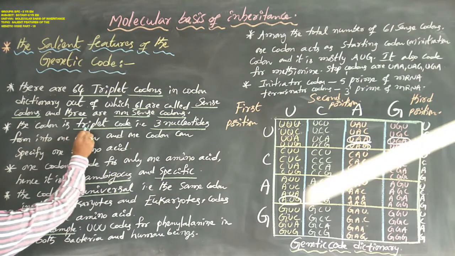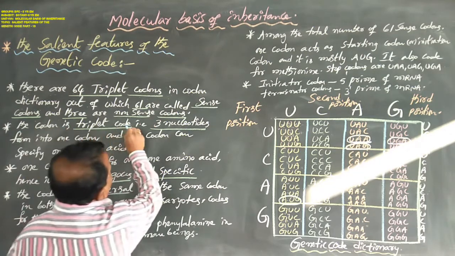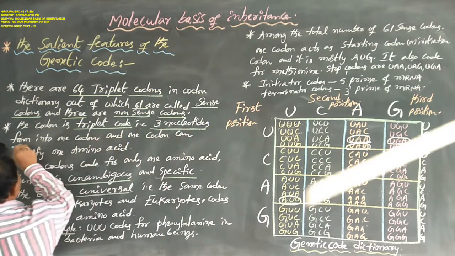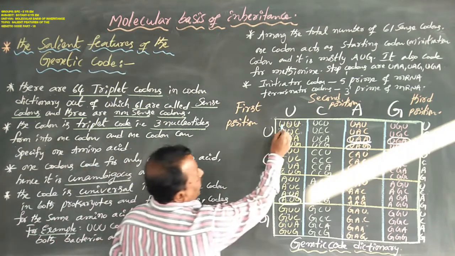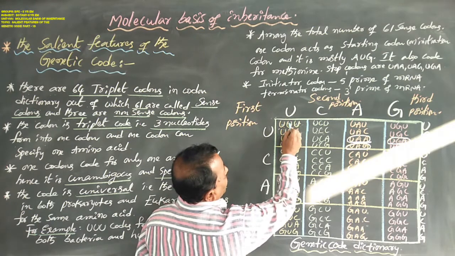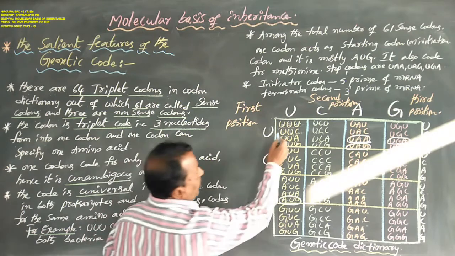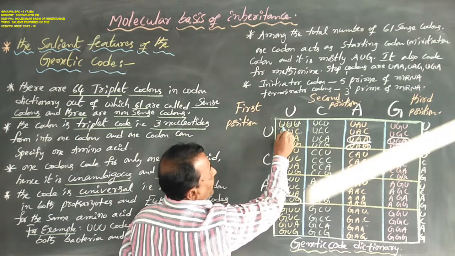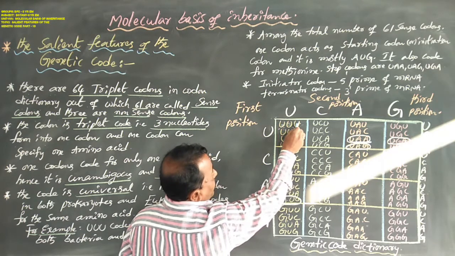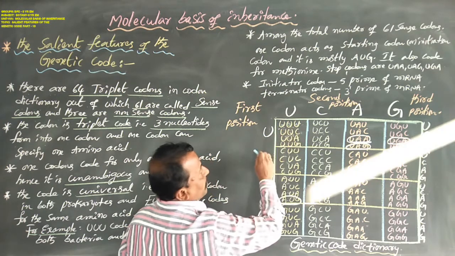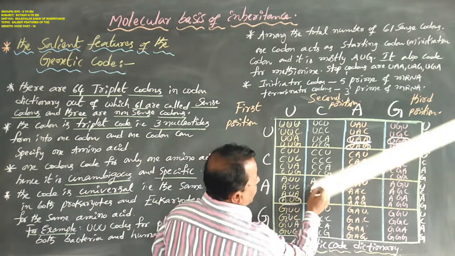Next, the second characteristic is here. The codon is a triplet code, that is, 3 nucleotides are formed into one codon. For example, UUU is one codon. This codon has 3 nucleotides of the same kind, uracil. That is a homopolymer.